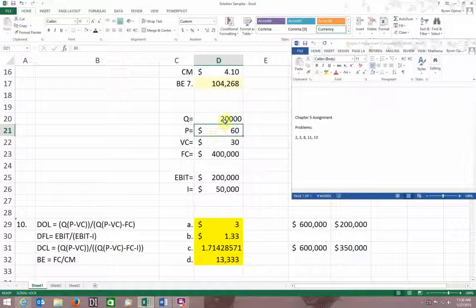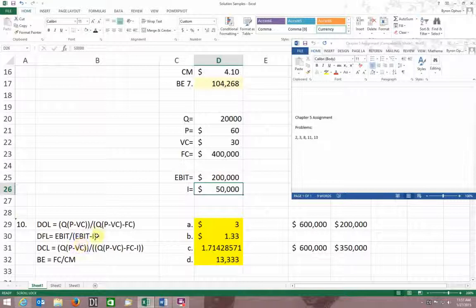Okay, and that's given to me. My quantity is 20,000 tires. My price is $60. My variable cost is $30. My fixed cost given to me is $400,000. My earnings before interest and taxes is $200,000. It's given to me. My interest is $50,000. Okay, and that's all the information that I need in order to complete this stuff down here.